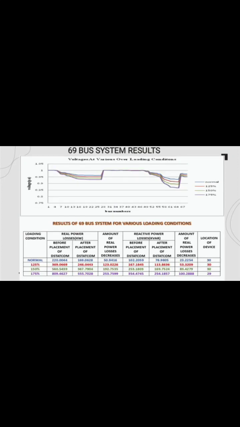The graph shows the loss reduction curves of real and reactive power at different loads. The below tabular column shows the results for the 16 bus system at different loading conditions. It consists of real and reactive power losses before the placement of DSTATCOM and after the placement of DSTATCOM.